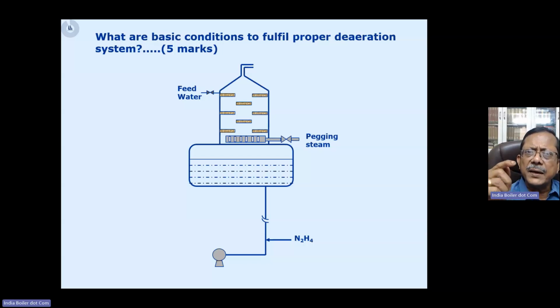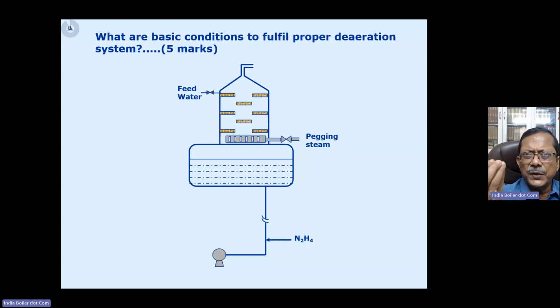Now when we add the hydrazine after the deaerator, before the BFP suction, what are the conditions that are getting fulfilled? First of all, the hydrazine is only going to attack the residual dissolved oxygen coming from the deaerator, because it is a chemical scavenger. It cannot deal with the total oxygen removal.